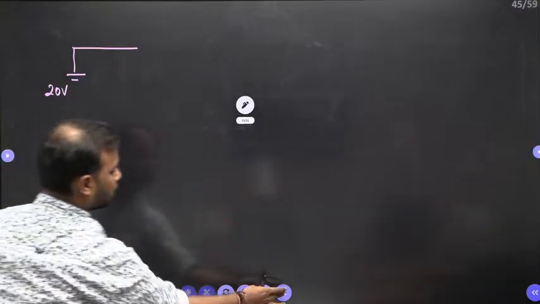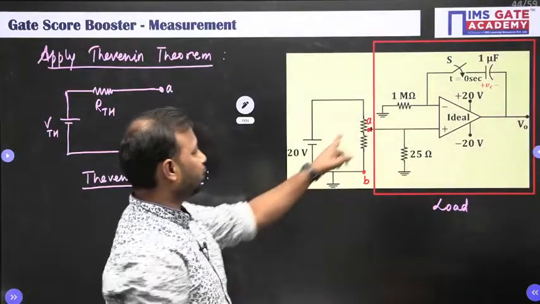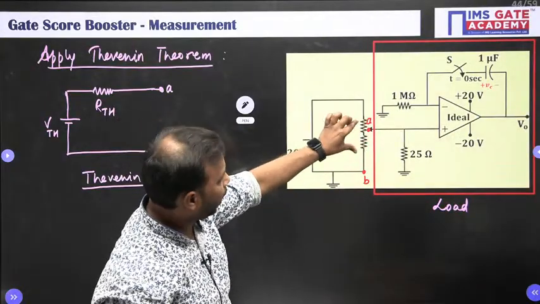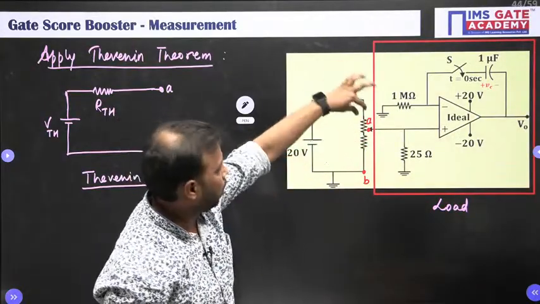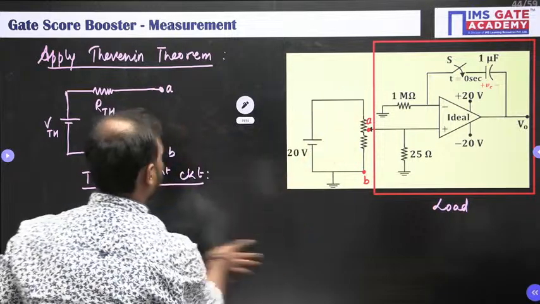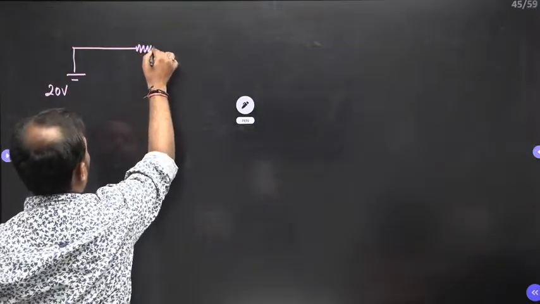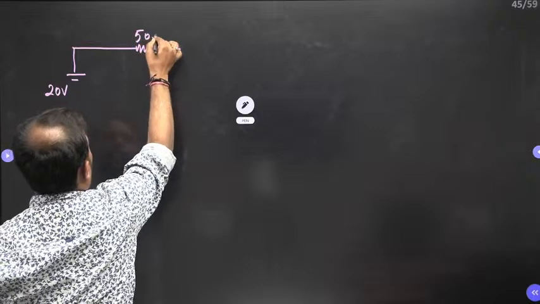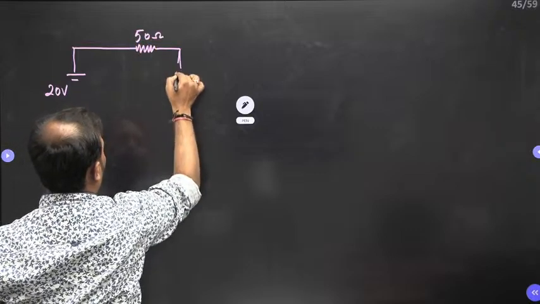And since this is at the halfway position, na, and the total resistance is 100, half means 50 ohm and 50 ohm. So it will be like this, 50 ohm, and here it will be 50.